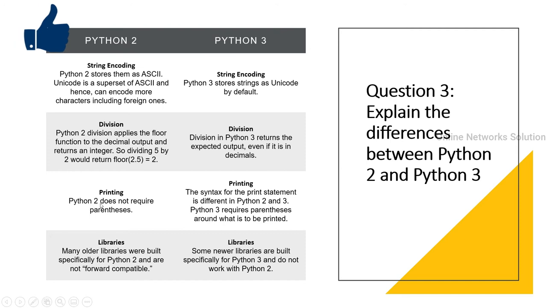Printing. Python 2 does not require parentheses. Printing. The syntax for the print statement is different in Python 2 and Python 3. Python 3 requires parentheses around what is to be printed. Libraries. Many older libraries were built specifically for Python 2 and are not forward compatible. Libraries. Some newer libraries are built specifically for Python 3 and do not work with Python 2.